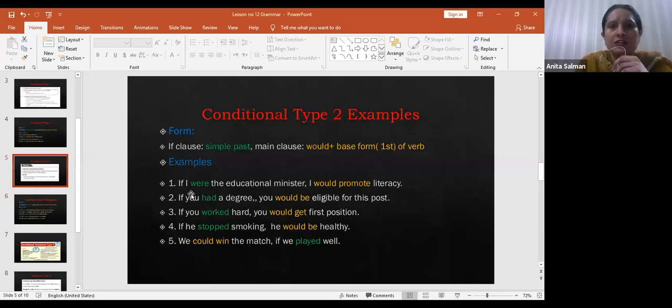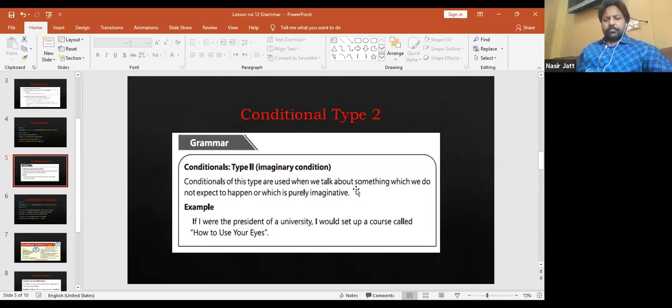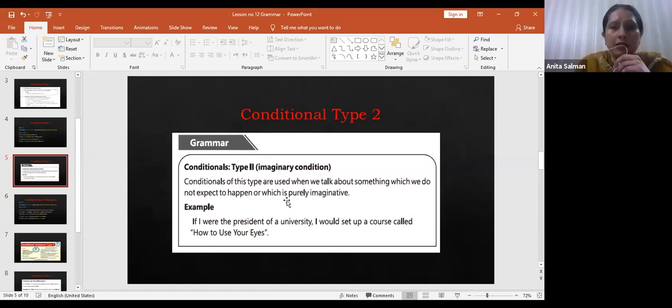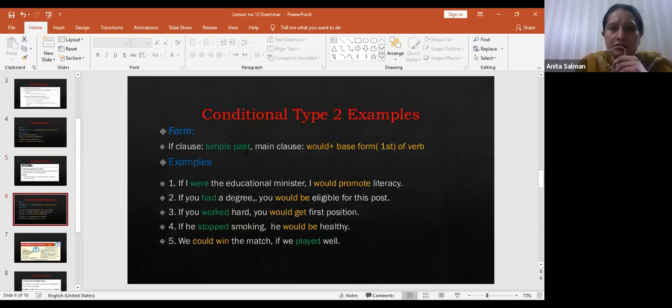What is this? Conditionals of this type are used when we talk about something which we do not expect to happen or which is purely imaginative. It is also used to give some sort of advice as well, right? And we have seen the examples here and the structure as well. In structure, the if clause consists of simple past, the main clause consists of would plus first form of verb, right? And the if clause could be at the beginning or the if clause could be at the end.